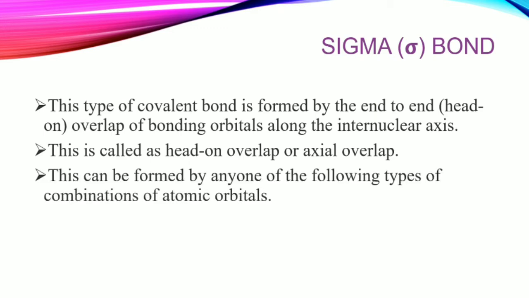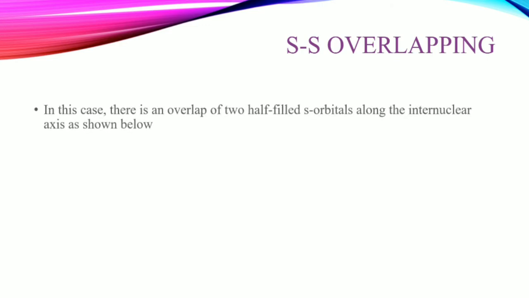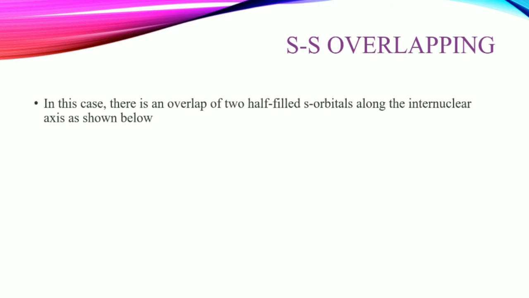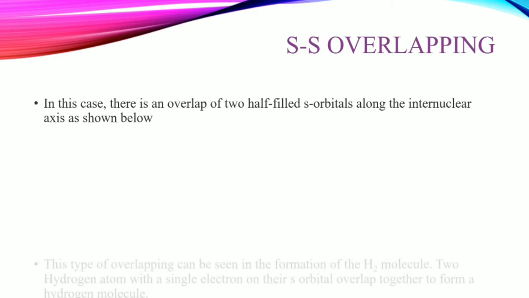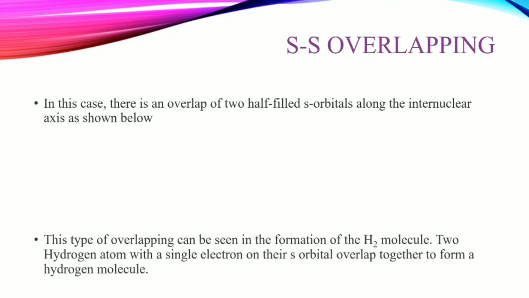This can be formed by any one of the following types of combinations of atomic orbital, like SS overlapping. In this case, there is an overlap of two half-filled s orbital along with the internuclear axis. This type of overlapping can be seen in the formation of H2 molecule.